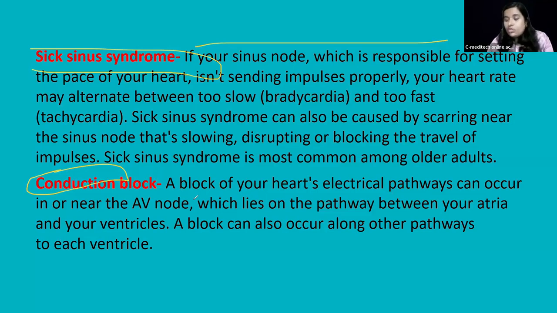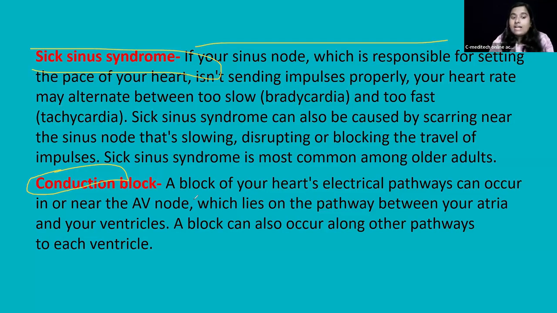The AV block. Heart block occurs when the electrical signals from the atrium fail to reach the ventricles properly, because they pass through the AV node only, no? After the AV node, the signal goes through the bundle of His and Purkinje fibers. If they cannot move the electrical signals from the atria to the ventricles, it means ventricular contraction won't occur. So cardiac output will be affected.